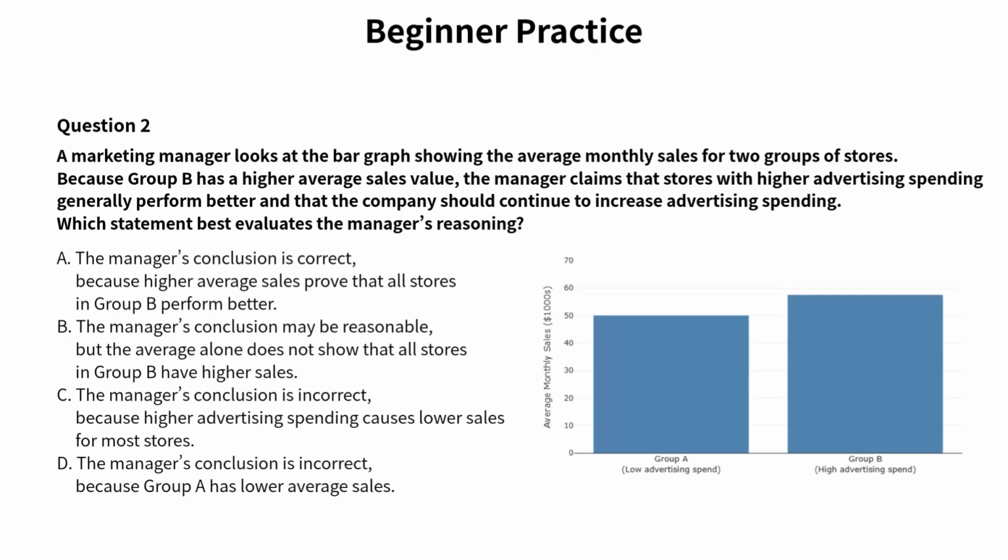Here is question 2. A marketing manager looks at this bar graph showing average monthly sales for two groups of stores. Because Group B has a higher average, the manager claims that higher advertising spending leads to better performance and should be increased. Which statement best evaluates the manager's reasoning? You have 30 seconds. Pause the video and think carefully.